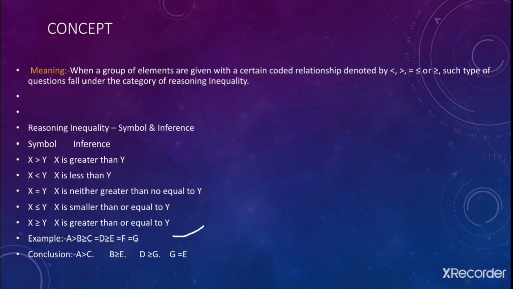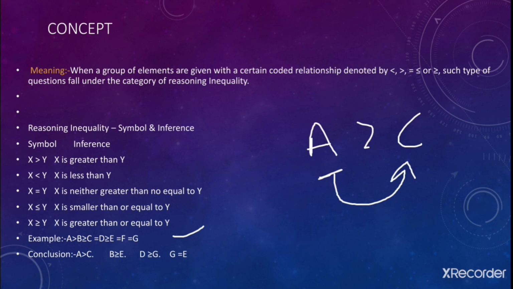Now let's see the example. So what does it say? A greater than C. It means you need to move from the opening gate. You need to move from A to C, not from C to A, because the opening gate is in front of A. Now we need to move forward from A to C in this particular example. So see, you can move from A to B because till here we have the opening gate. Then you can move forward from B to C. Again you have the opening gate. You can reach from A to C. So fine, this is the only thing that you need to do.